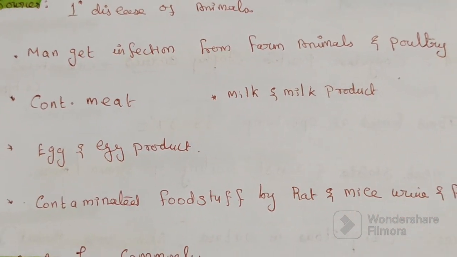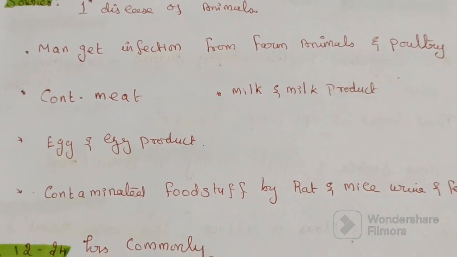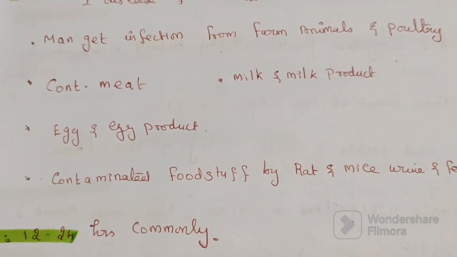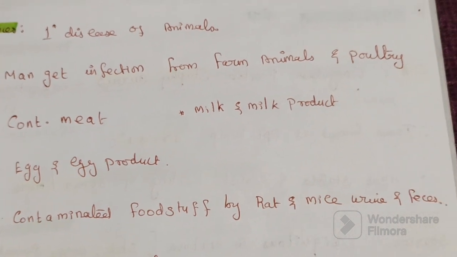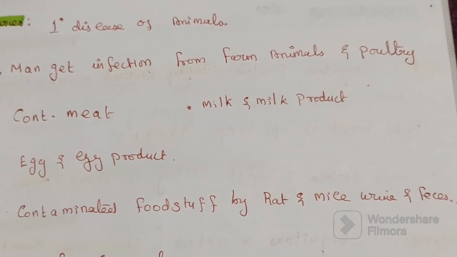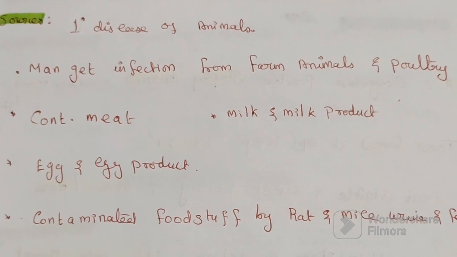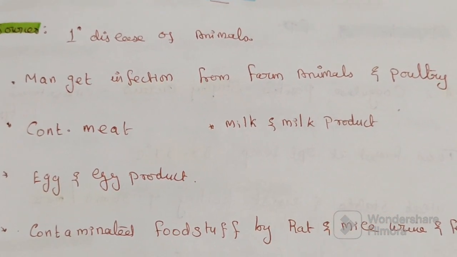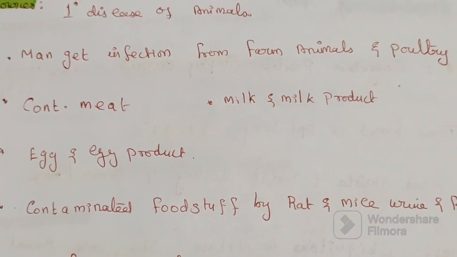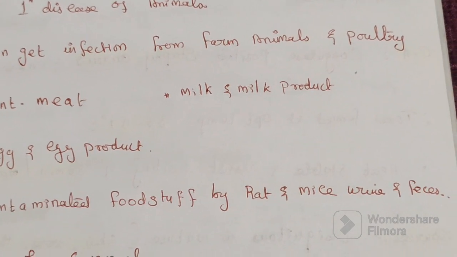Rats and mice are another source. They are often heavily infected and contaminate the foodstuffs with their urine and feces. So these are the sources: the primary source is animals, from which humans get infection, then contaminated meat, milk and milk products, egg and egg products, and foodstuff contaminated by rat and mice urine and feces.